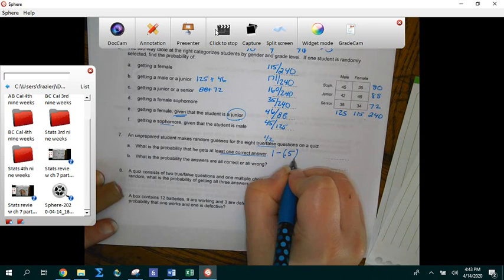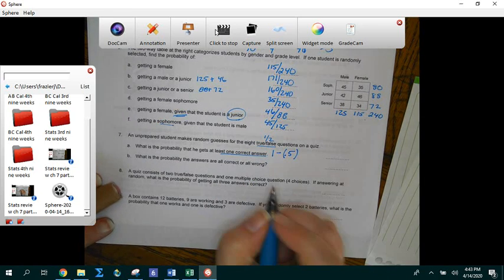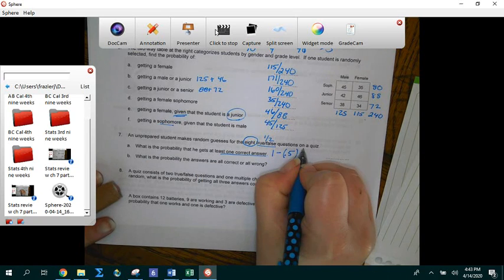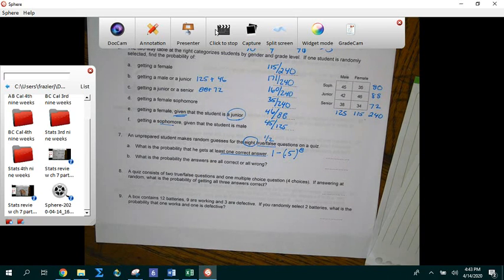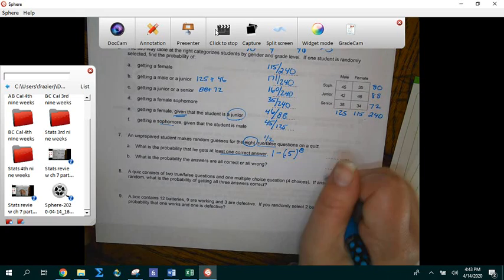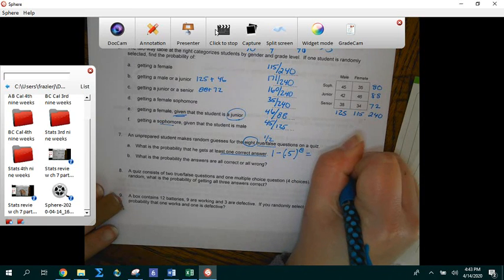And then I'm going to repeatedly multiply 0.5, how many times? Let's see, 8 times. Okay, so I'm going to do 1 minus 0.5 to the 8th power. 0.5 to the 8th power is 0.004. So this is going to equal 0.996.